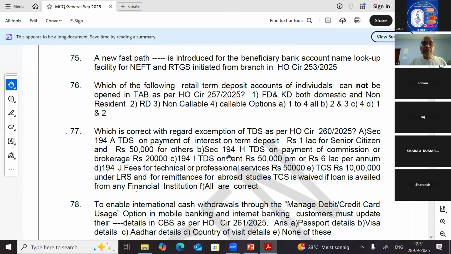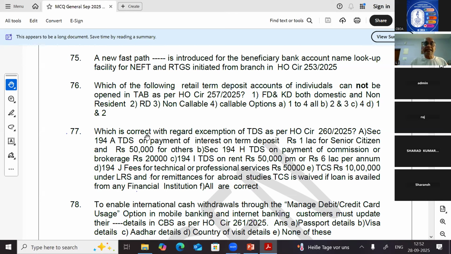77. Which is correct with regard to exemption of TDS as per HO circular 260/2025? Friends, we know whenever interest is paid on the term deposit, the system will automatically deduct TDS beyond a certain level. If the customer gives form 15G or 15H, beyond that level also TDS will not be deducted. We are not going into those things deeply. Now in this financial year 25-26, assessment year 26-27, as per HO circular 260/2025, up to what amount need the bank not deduct TDS for various payments? That is a new change in guideline.